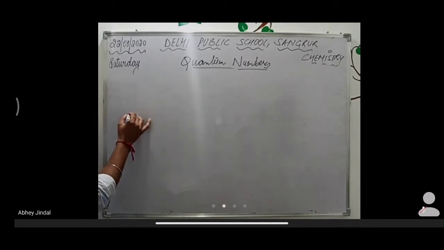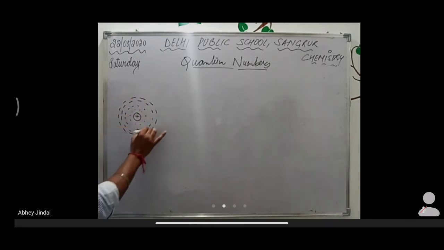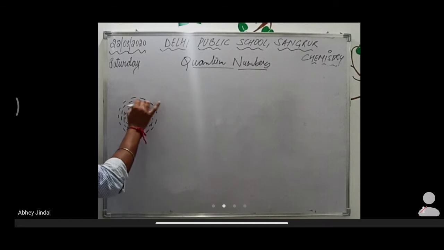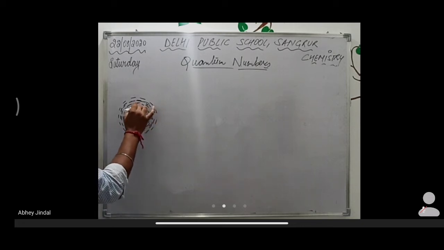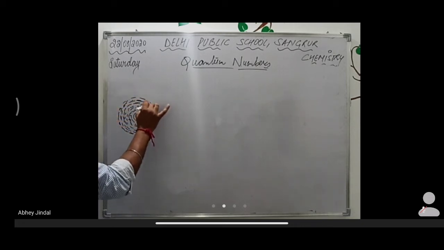As we have discussed, this is the nucleus and the orbital is like this. It is just like a cloud, or space around the nucleus where the probability of finding the electron is maximum, okay, right? So now, if we have to locate the exact position of an electron inside an orbital, because it is very easy to locate the position of an electron in an orbit, right?